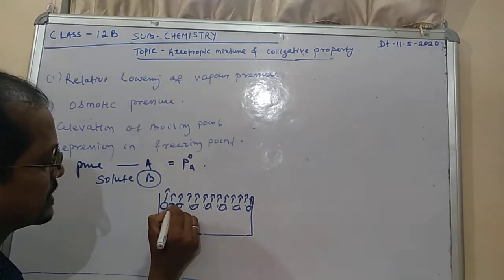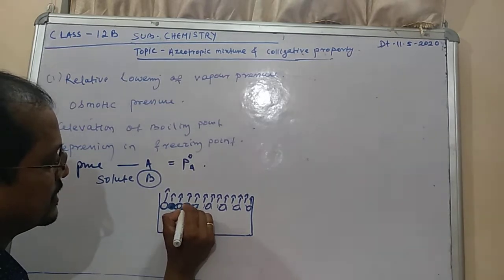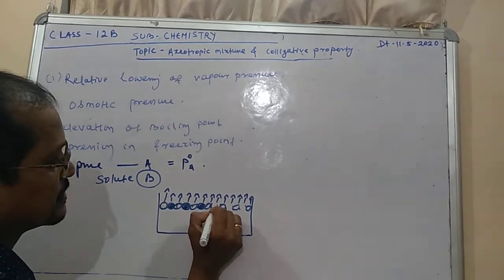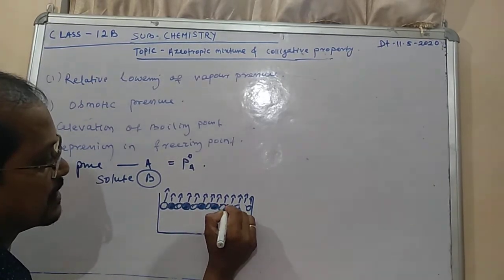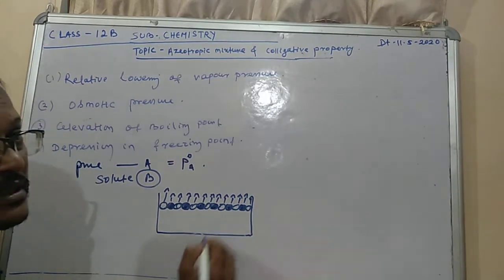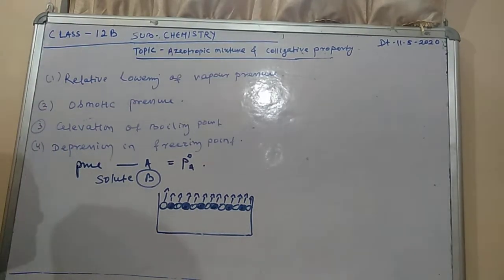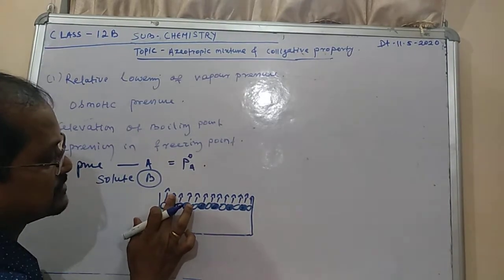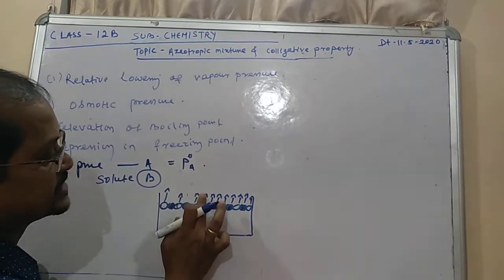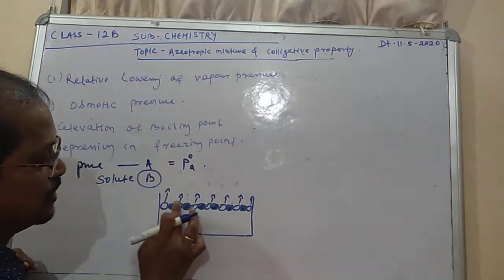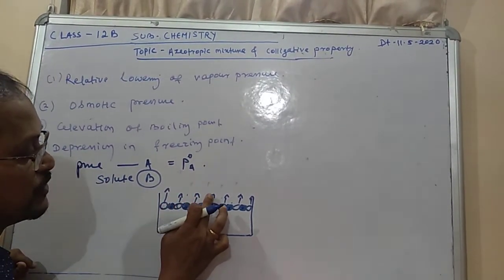You see, the B particles are there, the B is there, and the B is there. Initially, what was the number of particles getting evaporated? That will be decreased. You see the arrow marks I am rubbing. It is decreased, decreased, decreased. Only 1, 2, 3, 4, 5, 6, 7.